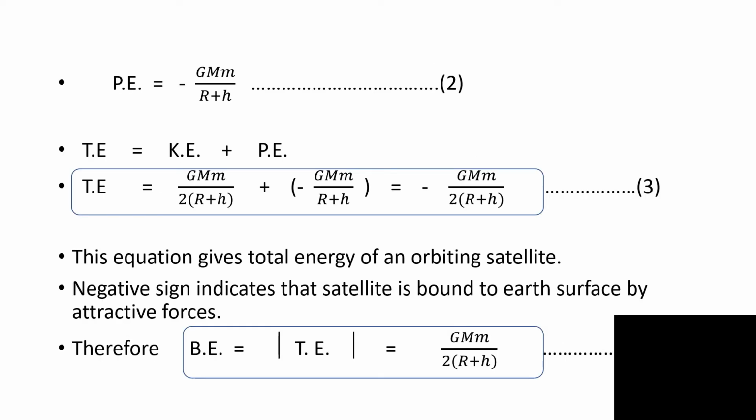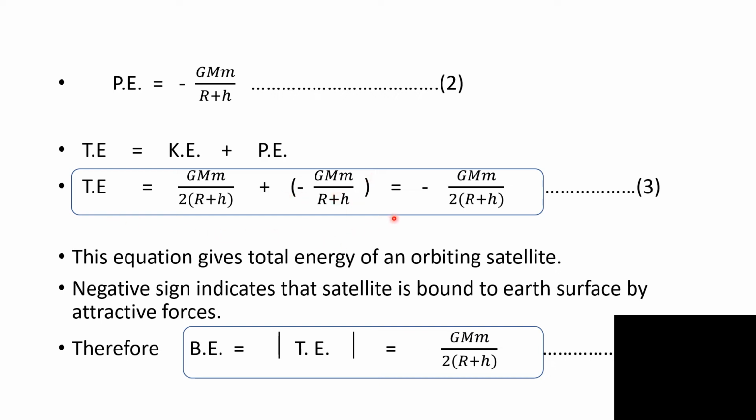The potential energy of an orbiting satellite is given by minus GMm upon r plus h. The total energy is given by kinetic energy plus potential energy. So total energy is GMm upon 2(r plus h), which is kinetic energy, plus potential energy, negative minus GMm upon r plus h.